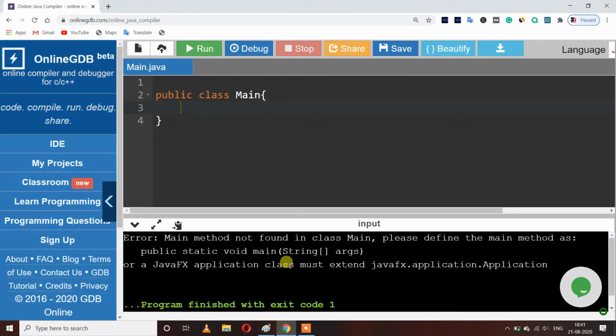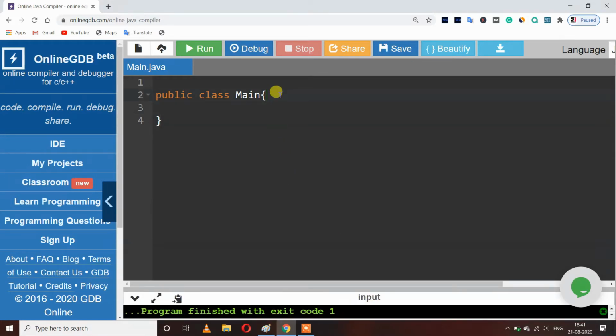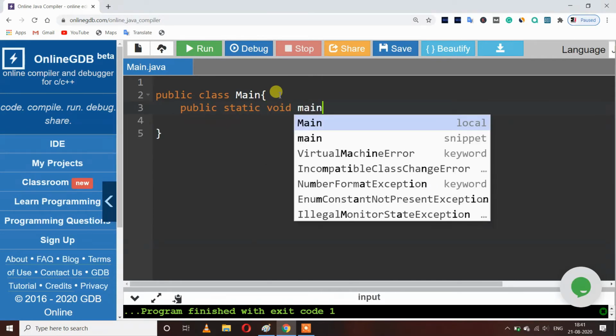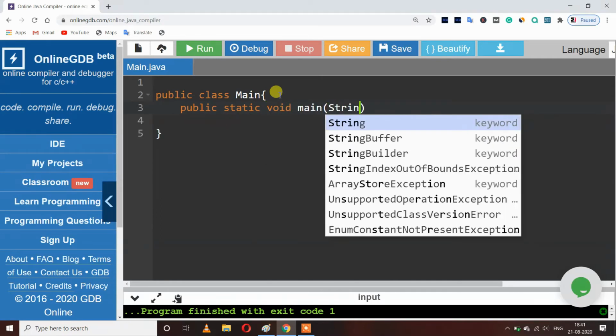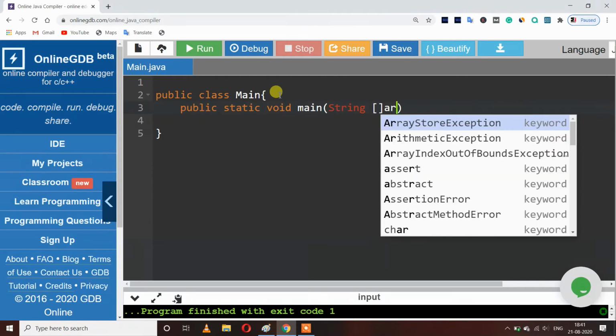So here you can see that the error is that main method not found in Main class. So we have to make a method public static void main, String args. So now in our class we will make our method public static void main String args.